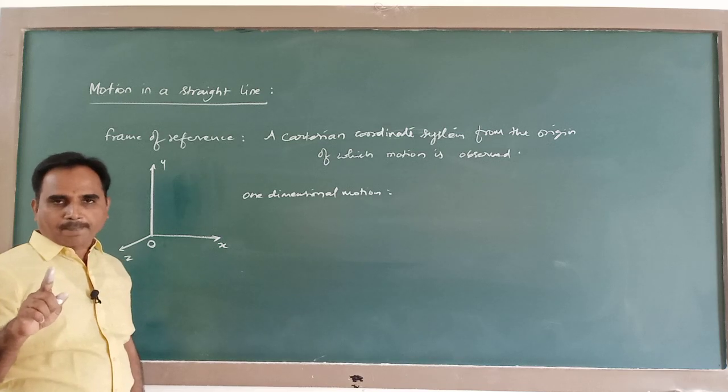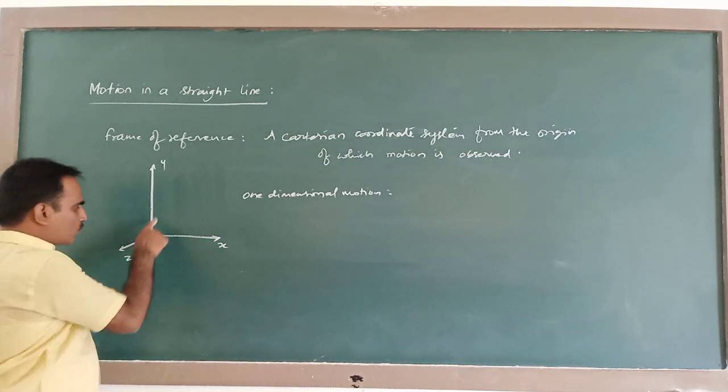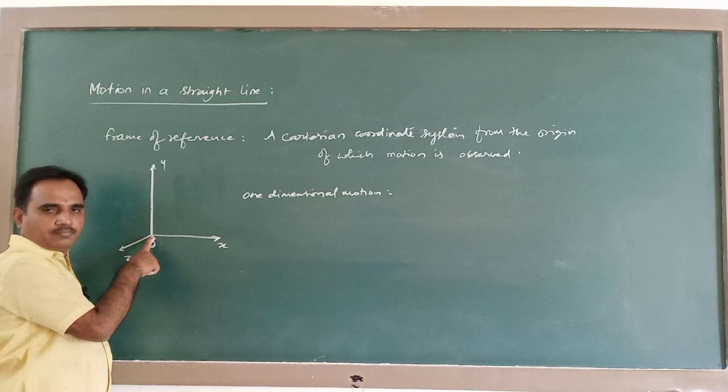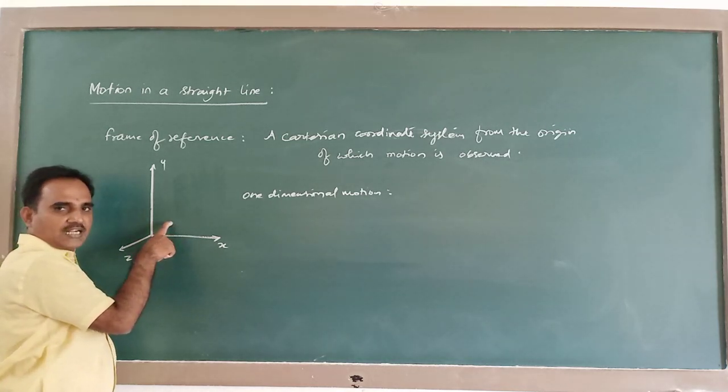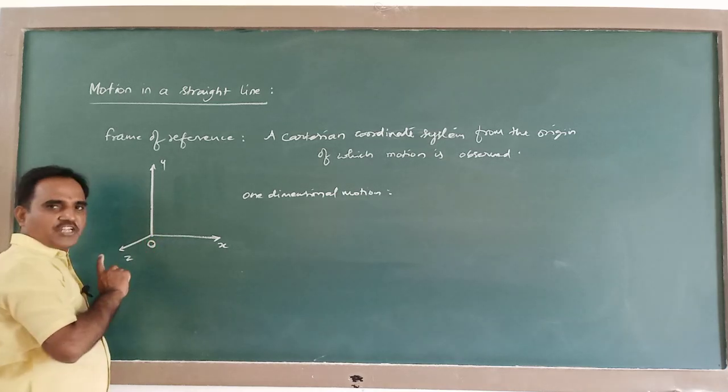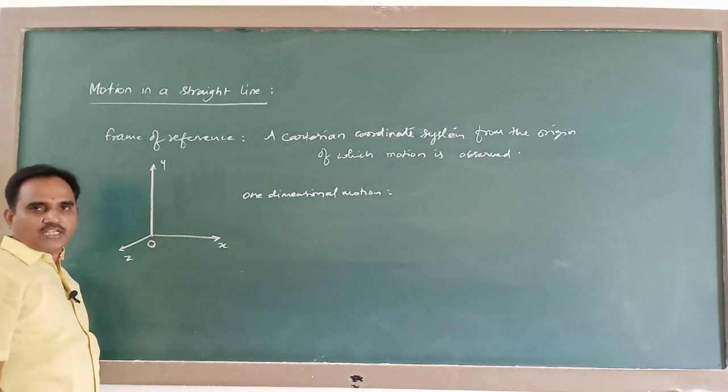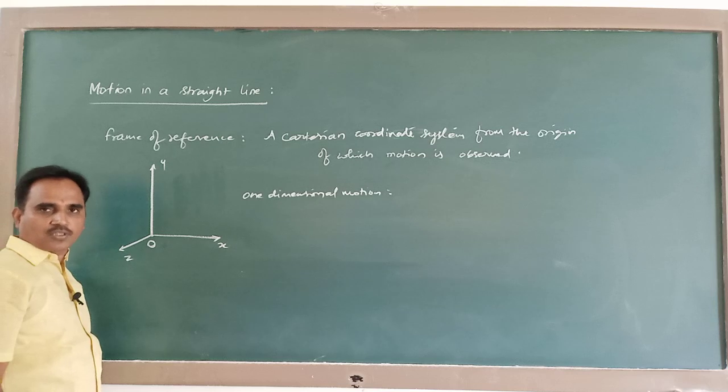One-dimensional motion means with reference to the observer in the Cartesian coordinate system, the body moves such that only one coordinate changes, but the remaining two coordinates don't change. That is called one-dimensional motion.